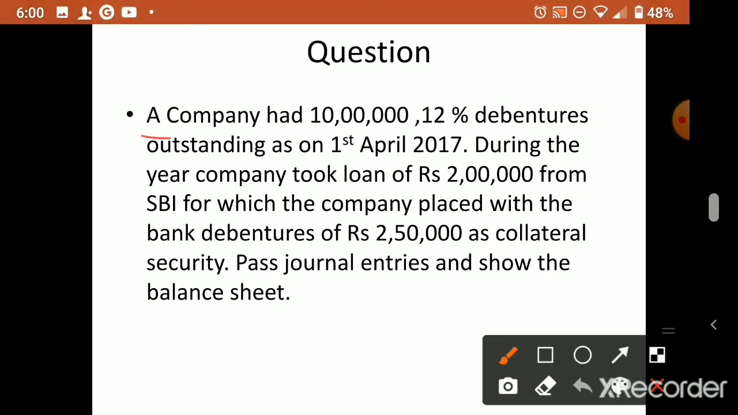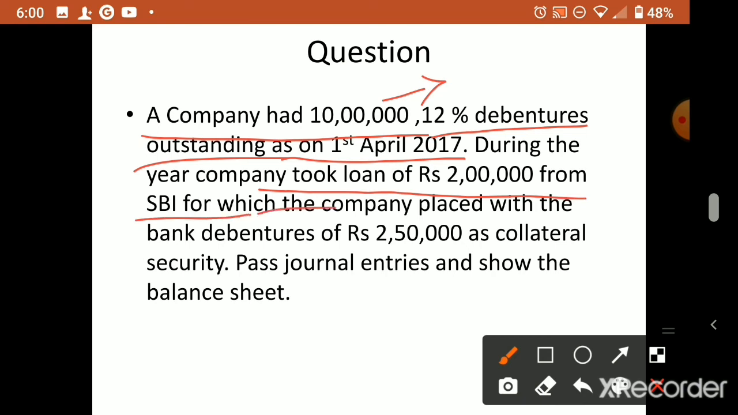A company had 10 lakh 12% debentures outstanding as on 1st April 2013. The company already has this much debenture, understood? During the year, the company took a loan of rupees 2 lakhs from SBI, for which the company placed with the bank debentures of rupees 2 lakh 50,000 as collateral security. So now the bank loan is 2 lakh rupees. The company has taken a loan from the bank of 2 lakh rupees. For that, the company placed debentures of 2 lakh 50,000. The debenture value is 2 lakh 50,000.